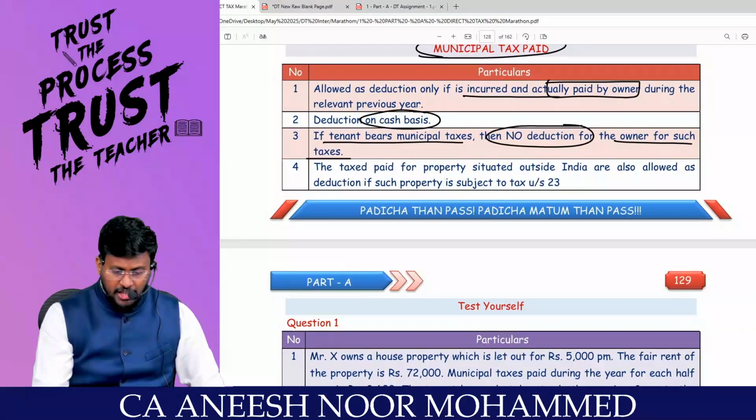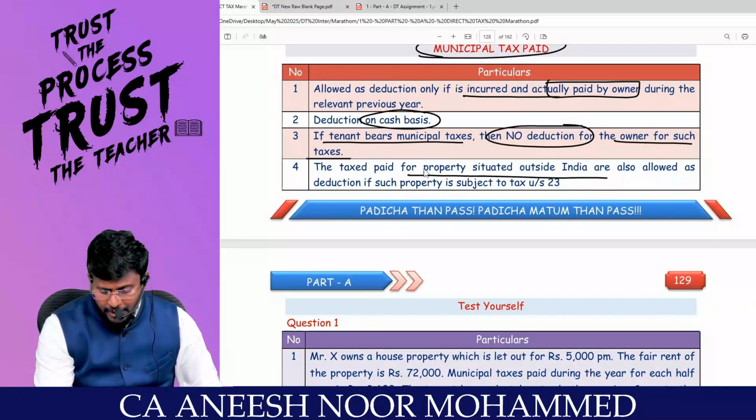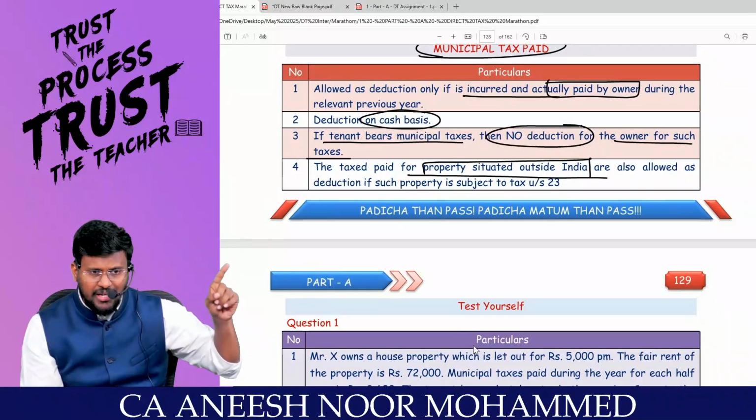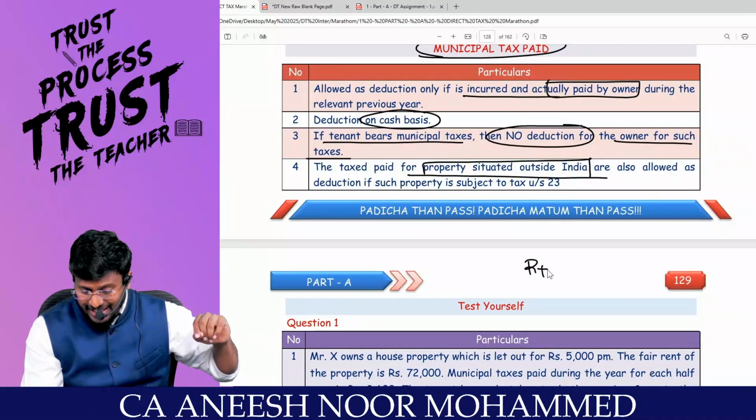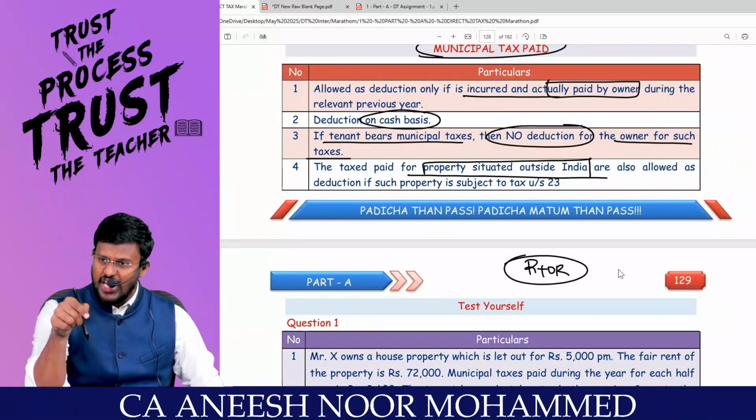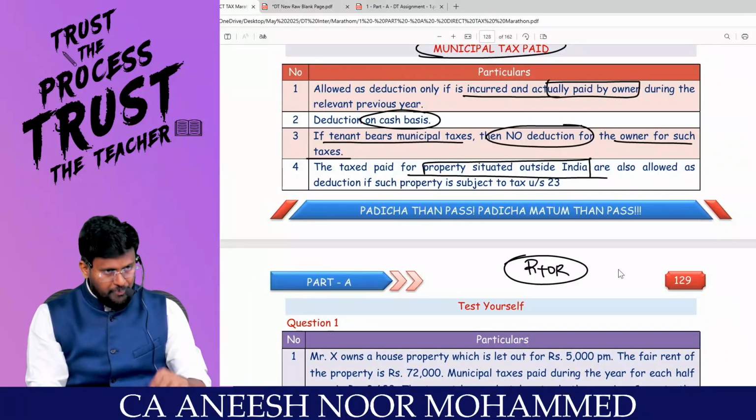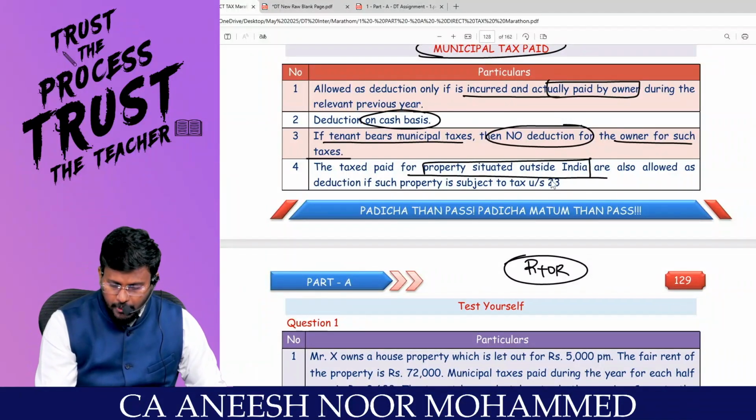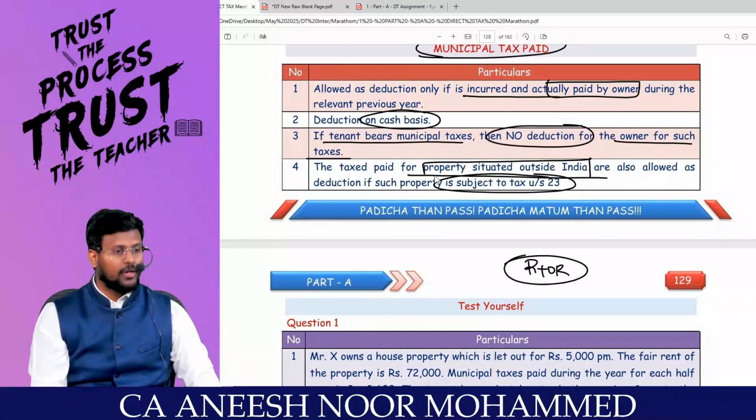Comfortable? If the taxes are paid for a property situated outside India, sometimes house property may be situated outside India, then also in the hands of a resident and ordinarily resident, global income is taxable. So GAV will be taxable in India. So even though municipal tax has been paid outside India, you are entitled to claim deduction. Are you all really with me?